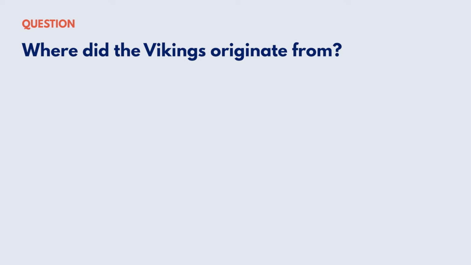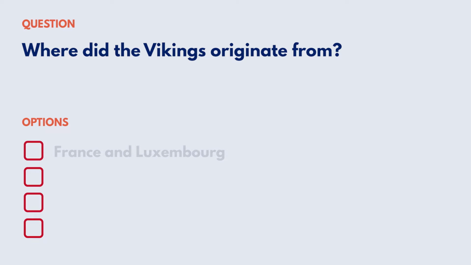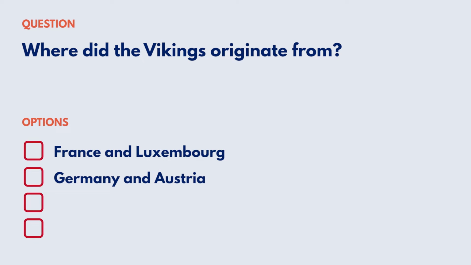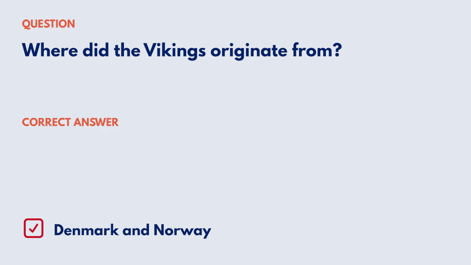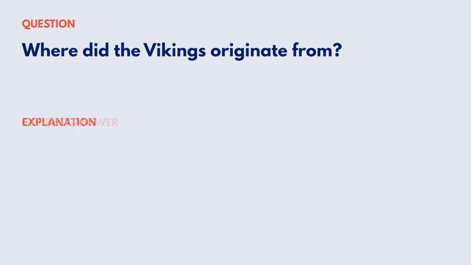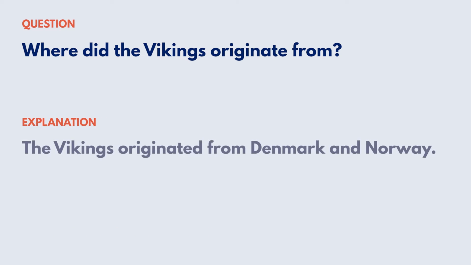Where did the Vikings originate from? Your options are France and Luxembourg, Germany and Austria, Belgium and Holland, Denmark and Norway. Correct answer, Denmark and Norway. Explanation: the Vikings originated from Denmark and Norway. Reference: Early Britain, the Vikings.